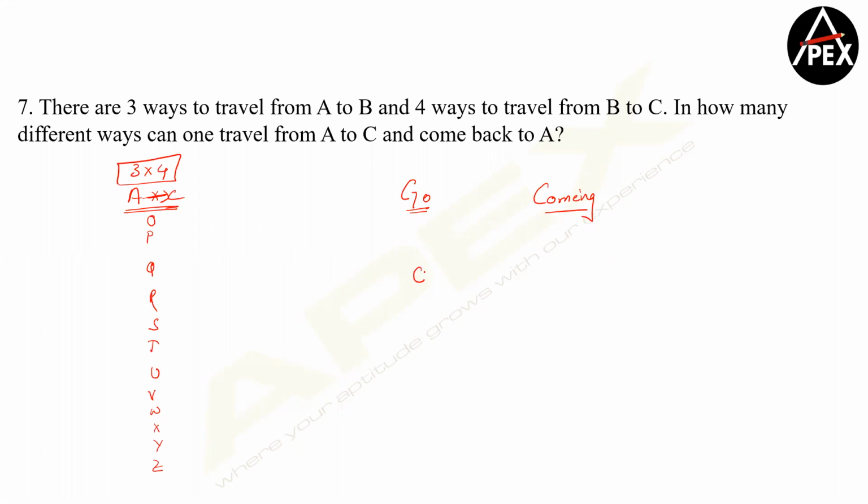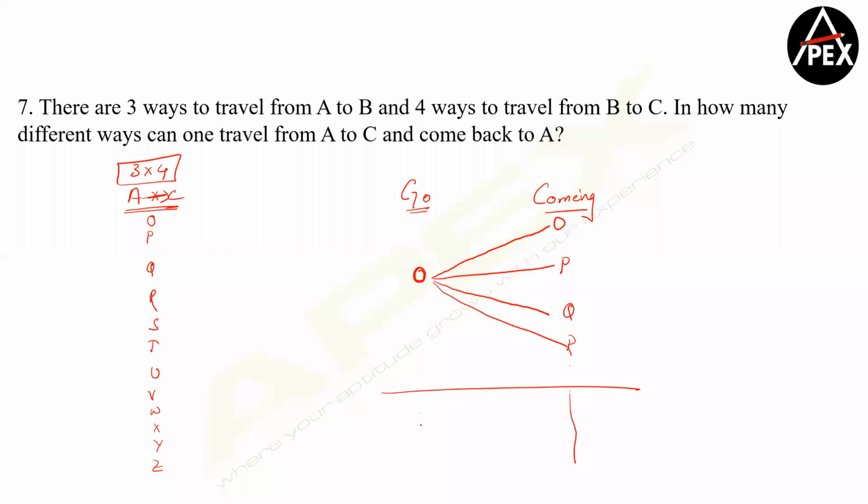If I'm going by O, can I say I can come back also by O, because there's no condition that you cannot take the same route back? Can I say I can take route P while coming back? I can take route Q while coming back, R while coming back, and so on. So we are going with a tree diagram here, or branching out. If you have 12 ways of going, further for each of these you have 12 more ways of coming back, which means the total number of ways becomes 144.